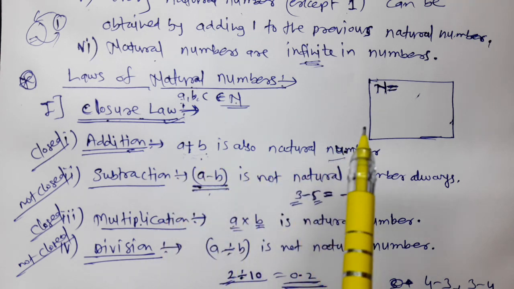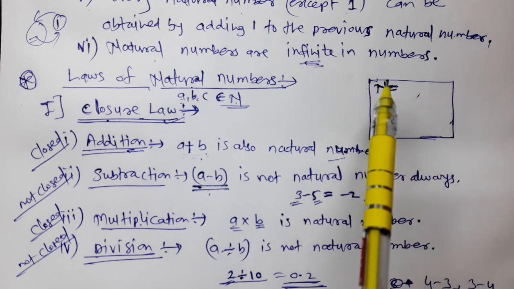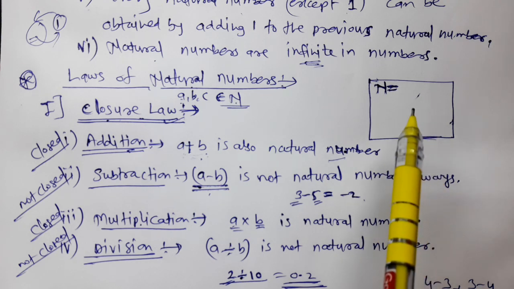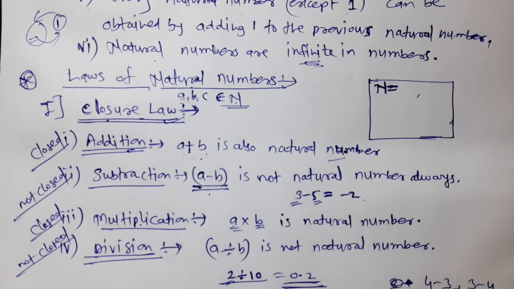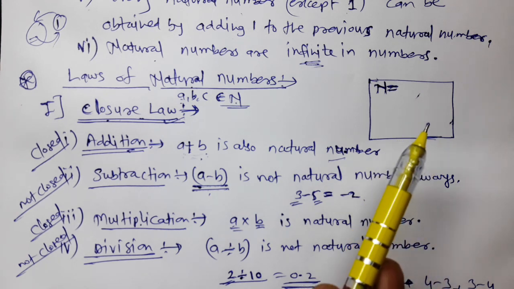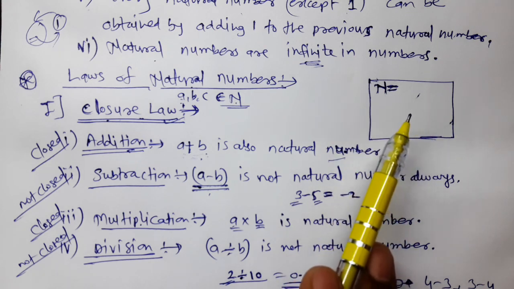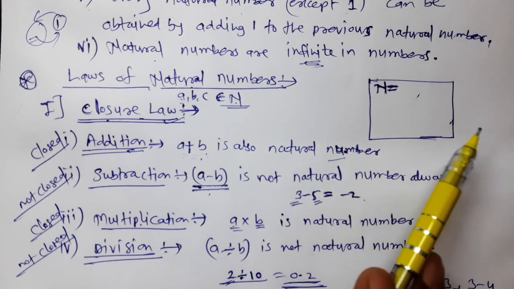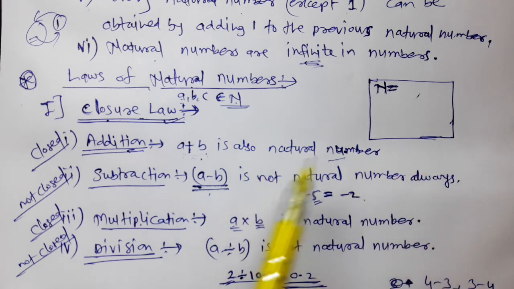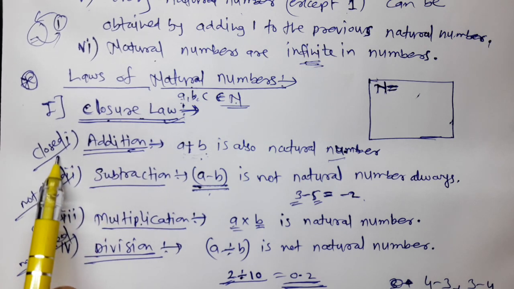It means we have put all natural numbers in the box and we are taking two natural numbers from this and adding them. Always we are getting natural numbers. It means the addition of these natural numbers is not out of this box. It will not come out of this box. Hence it is closed. Addition of natural numbers is closed. We can say that.